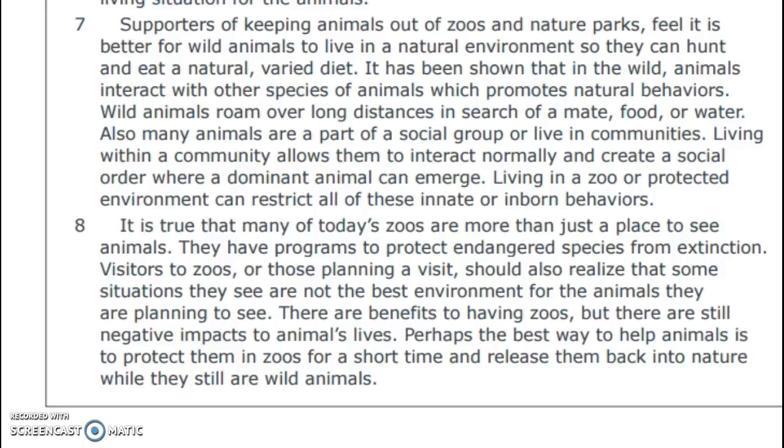It is true that many of today's zoos are more than just a place to see animals. They have programs to protect endangered species from extinction. Visitors to zoos or those planning a visit should also realize that some situations they see are not the best environment for the animals they are planning to see. There are benefits to having zoos, but there are still negative impacts to animals' lives. Perhaps the best way to help keep animals is to protect them in zoos for a short time and release them back into nature while they are still wild animals.